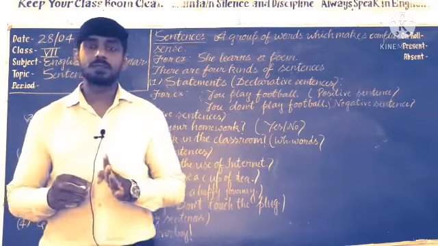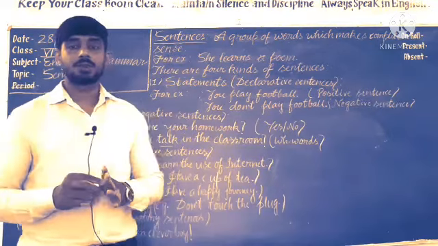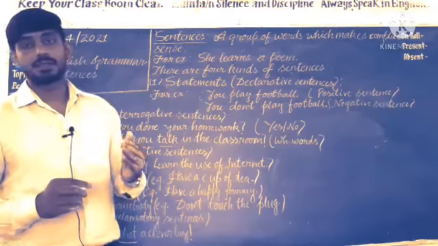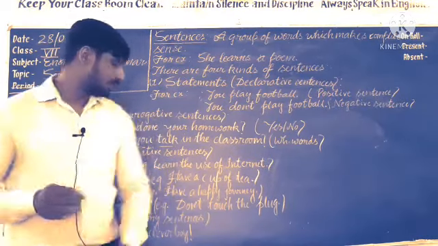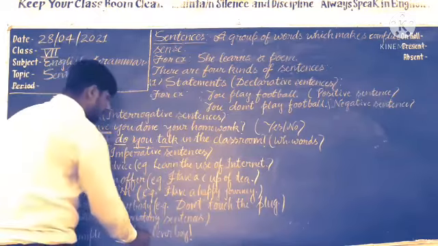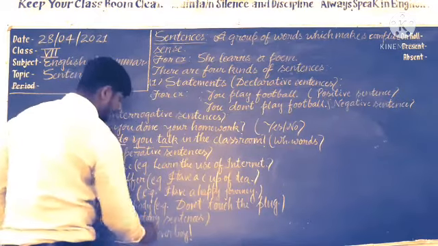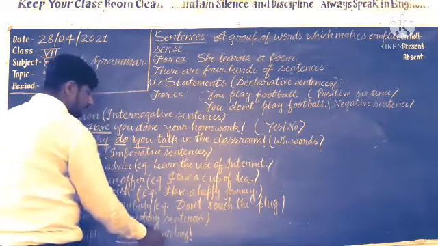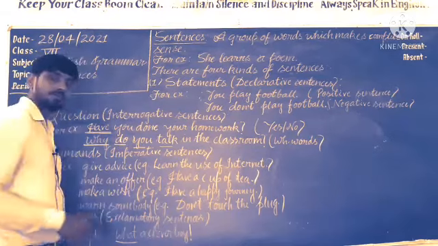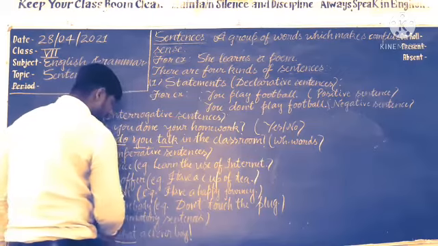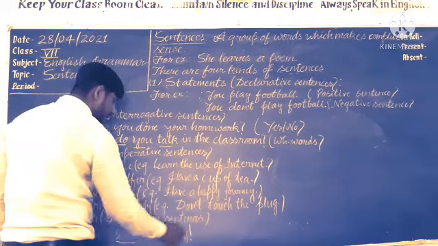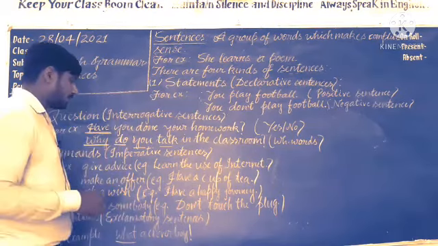These two words are used in exclamatory sentences to express sudden feeling of the heart, wonder, surprise. So here the example is: what a clever boy. After what, we are getting an adjective, clever, then the subject, noun.